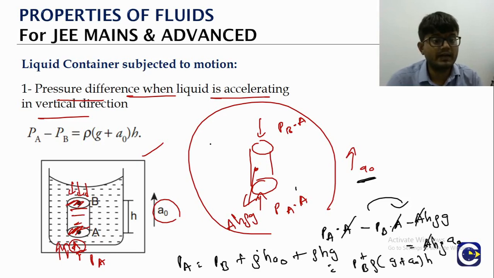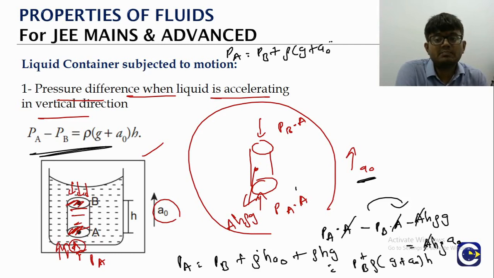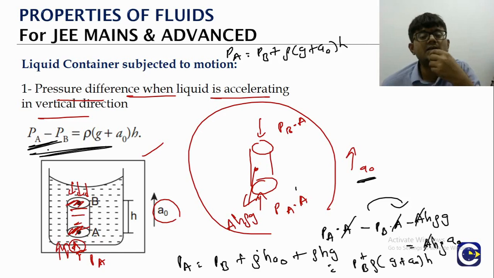So what is the formula we are getting? Pressure at point A is equal to pressure at point B plus rho into g plus a naught into h. If you want to give the pressure difference, PA minus PB is equal to rho into g plus a naught into h.